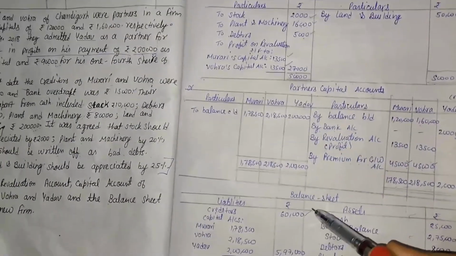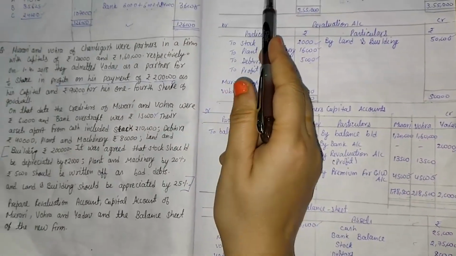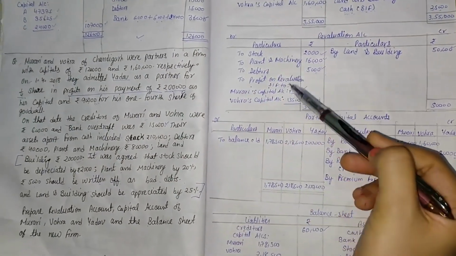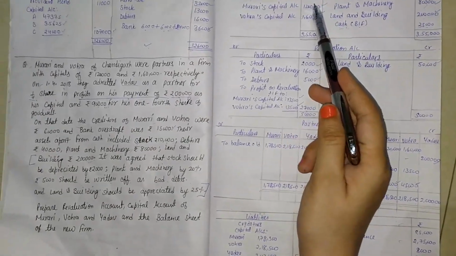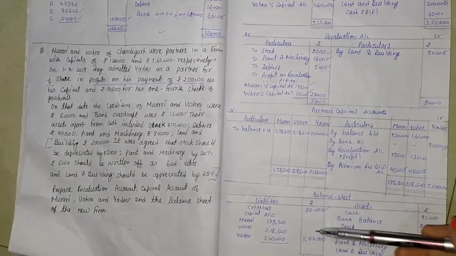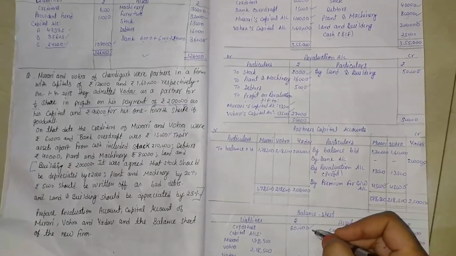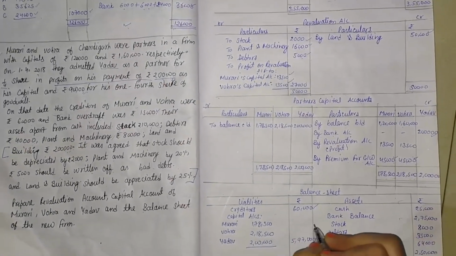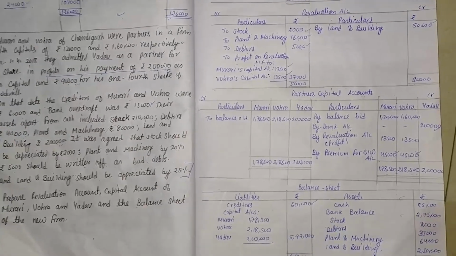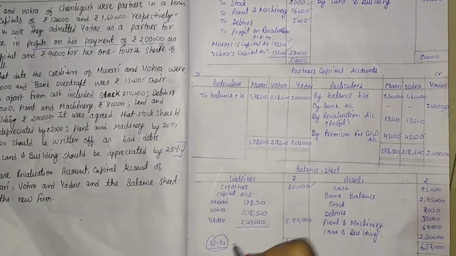Then bank overdraft, there is no change in bank overdraft either, so it comes with the same figure, that is 15,000. We can consider the bank overdraft in the working note also. We will discuss the working note at the last.